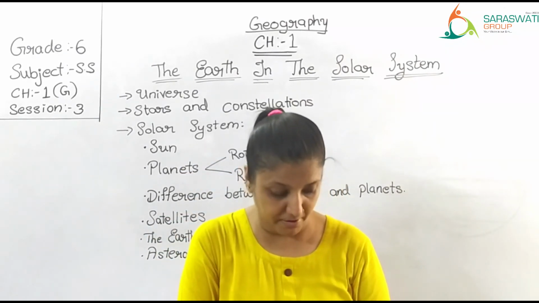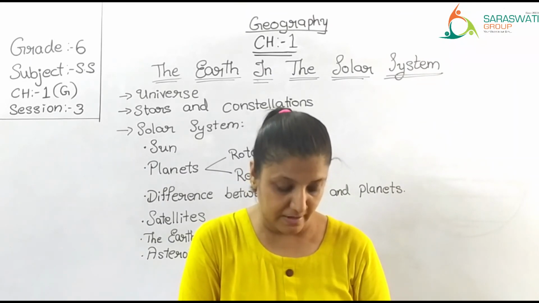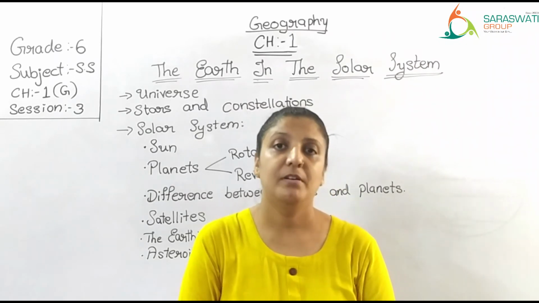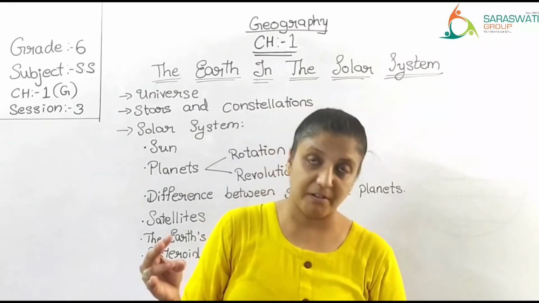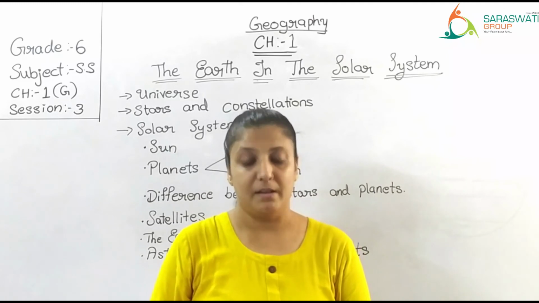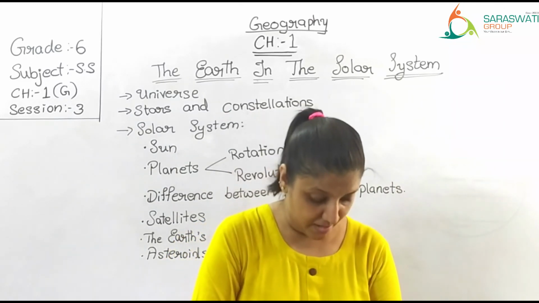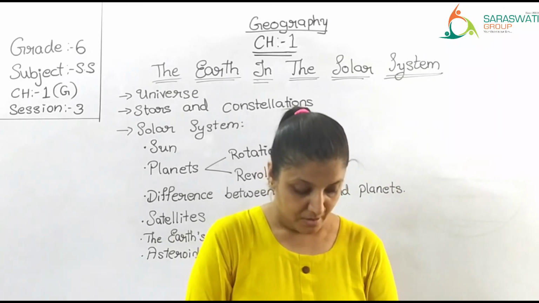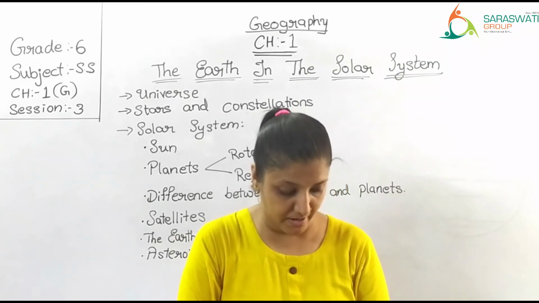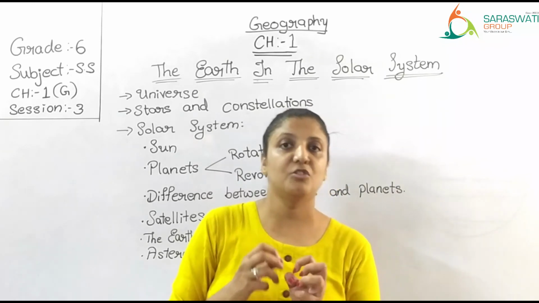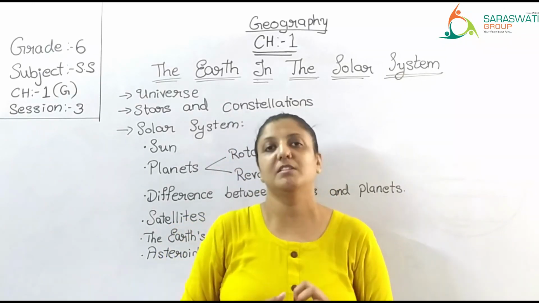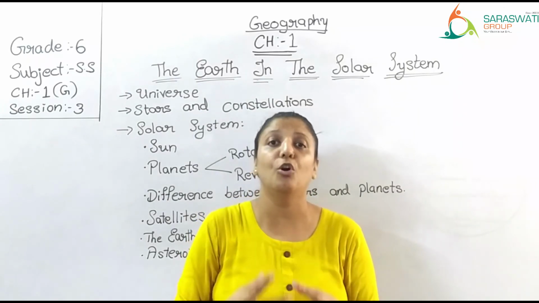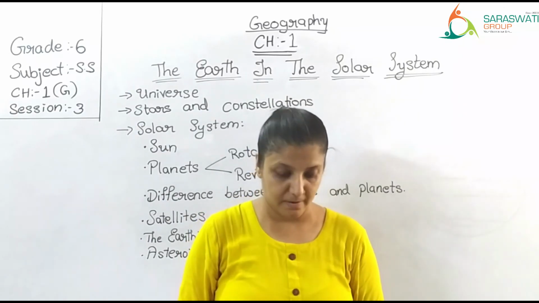Most comets have a head, a nucleus and a tail. Comets, what do they have? They have a head, a nucleus and a tail. When they approach the sun, the gases get heated up by the sun's heat and start glowing, they start shining.